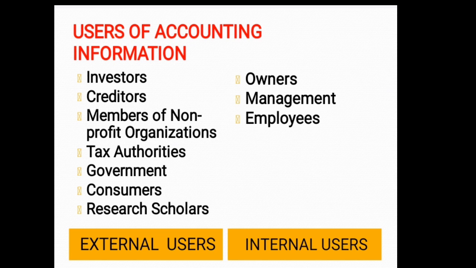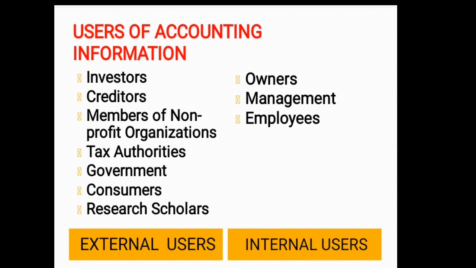Consumers need accounting information for establishing good accounting control so that the cost of production may be reduced, with the resultant reduction of prices of goods they buy. Sometimes prices for some goods are fixed by government, so it also needs accounting information to fix reasonable prices so that consumers and manufacturers are not exploited. Prices are fixed, keeping in view a fair return to manufacturers on their investment shown in the accounting records.